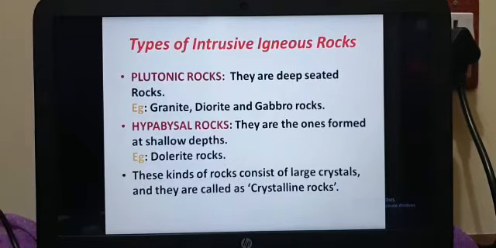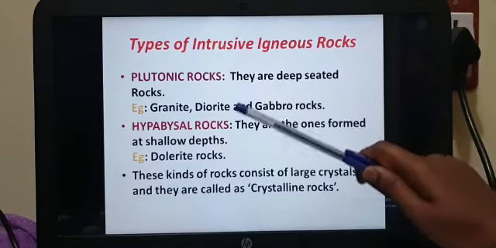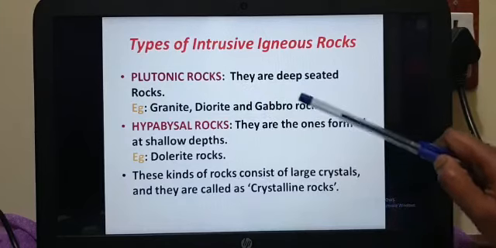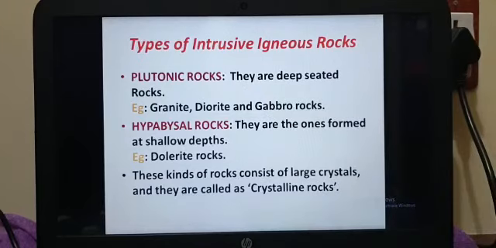Types of intrusive igneous rocks. We have two kinds of intrusive igneous rock. First one is plutonic rocks. Second one is hypabyssal rocks. What is plutonic? They are deep-seated rocks. So these rocks are called deep-seated rocks. What are the examples they have given? Granite, diorite and gabbro. These are the kinds of rocks which come under plutonic rocks.